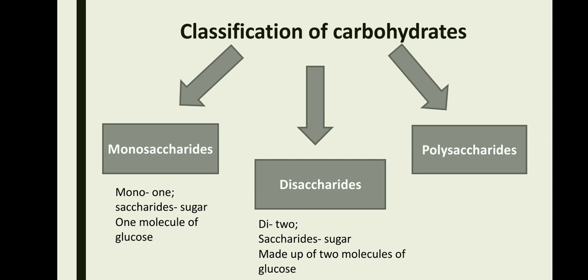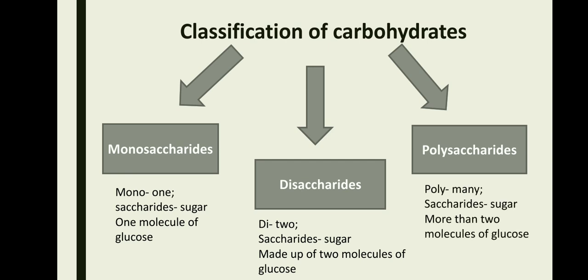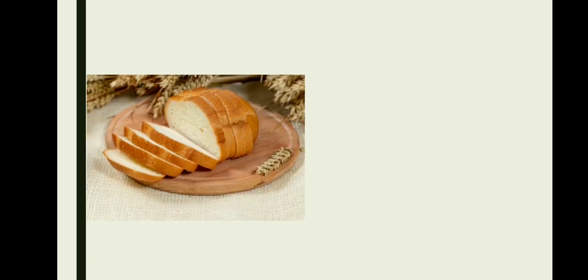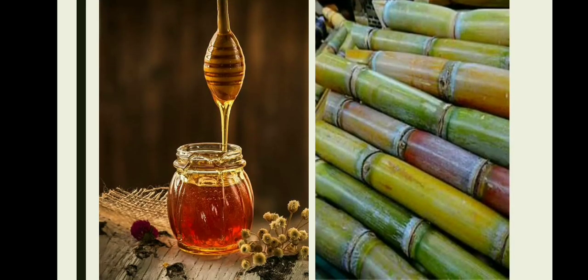Moving on to polysaccharides. The word poly means many and saccharides means sugar. So if the carbohydrates are made up of more than 2 molecules of glucose, then it is known as polysaccharides. Starch and cellulose are good examples of polysaccharides. Now let's take a look at foods which are rich in carbohydrates. Potatoes, rice, bread, carrots, honey and sugarcane are some of the very rich sources of carbohydrates.